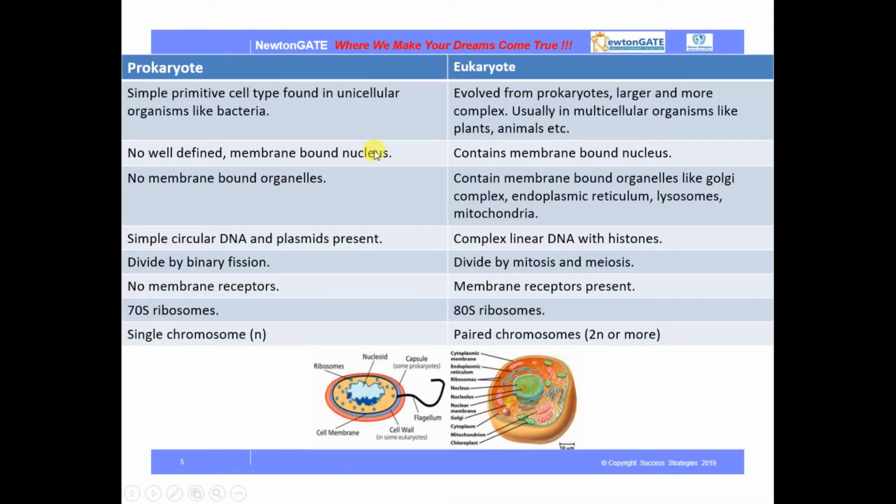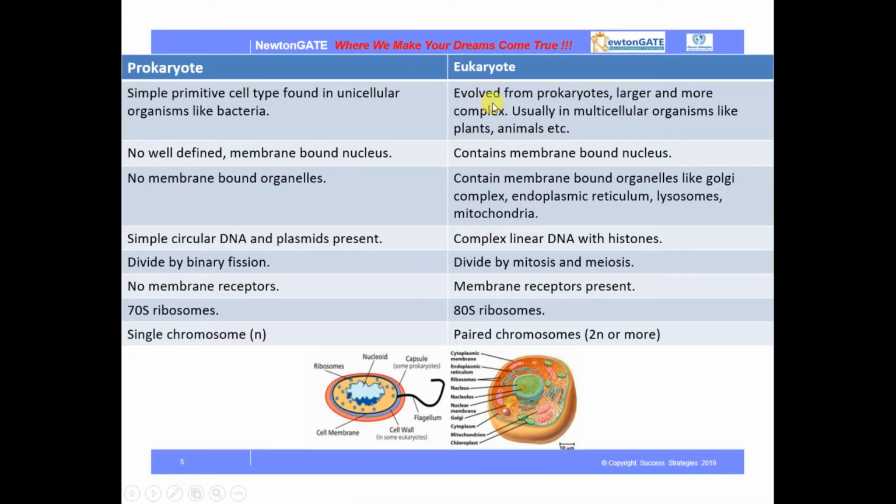There are other points also we will discuss. The first point is that the prokaryotic cell is a simple, primitive cell type found in unicellular organisms like bacteria. So the prokaryotic cell is the bacterial cell also. They are simple, primitive, and unicellular. Unicellular means they are composed of a single cell.